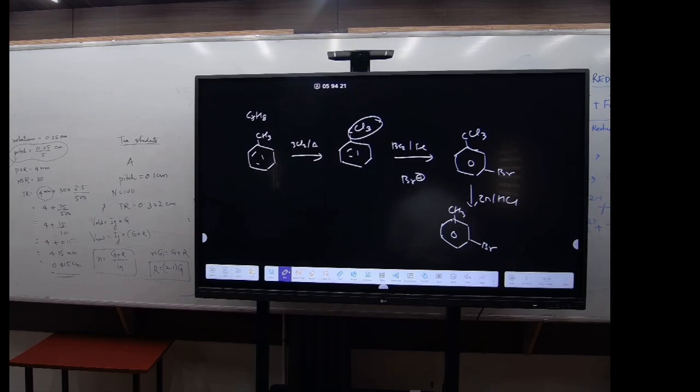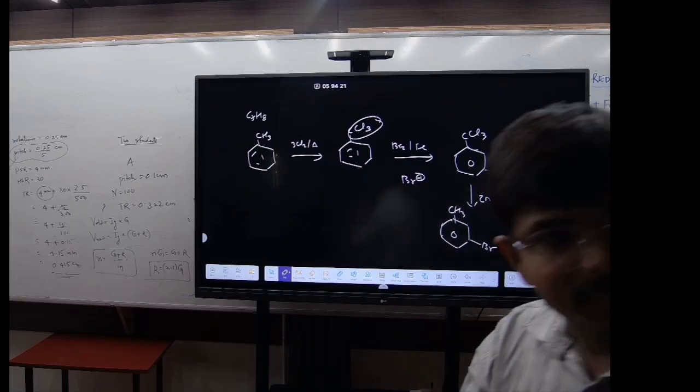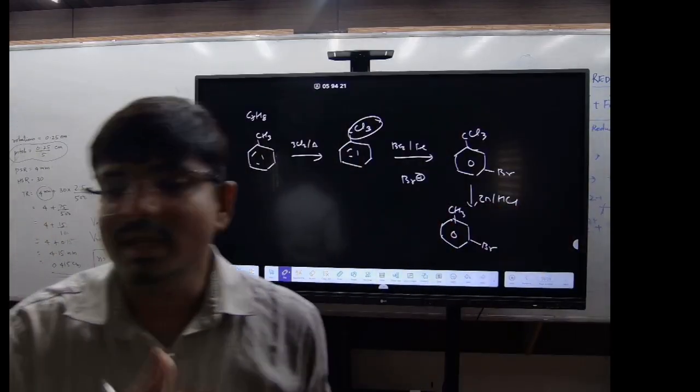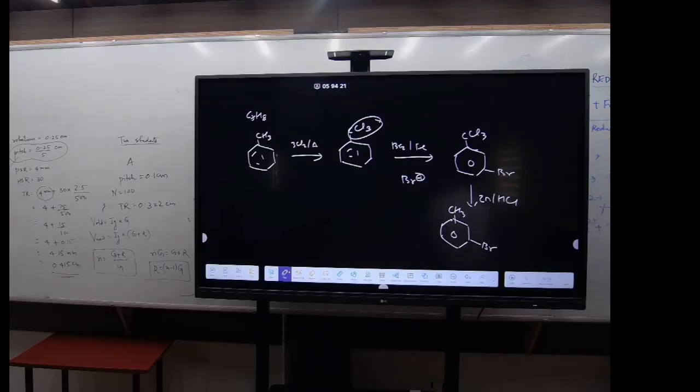Heptane will be the unsymmetrical alkane, right? Heptane has seven carbons, so it cannot be a symmetrical one. So odd numbers of carbon atoms in the case of the Wurtz reaction will be formed in very low yield. Got it?